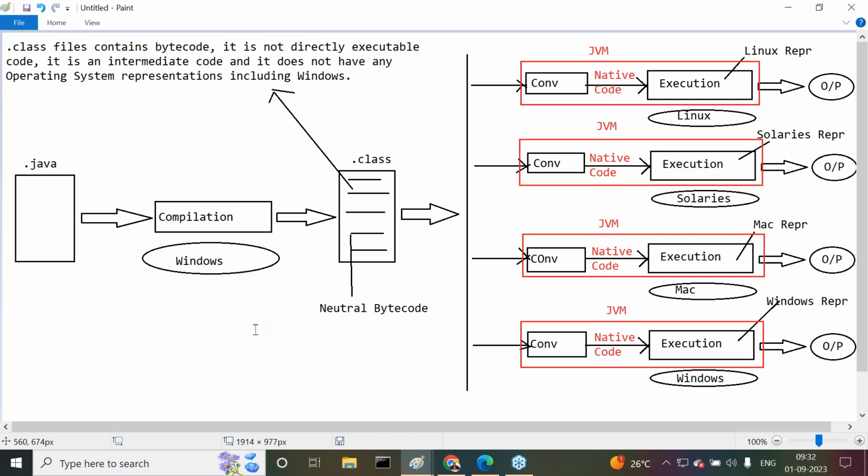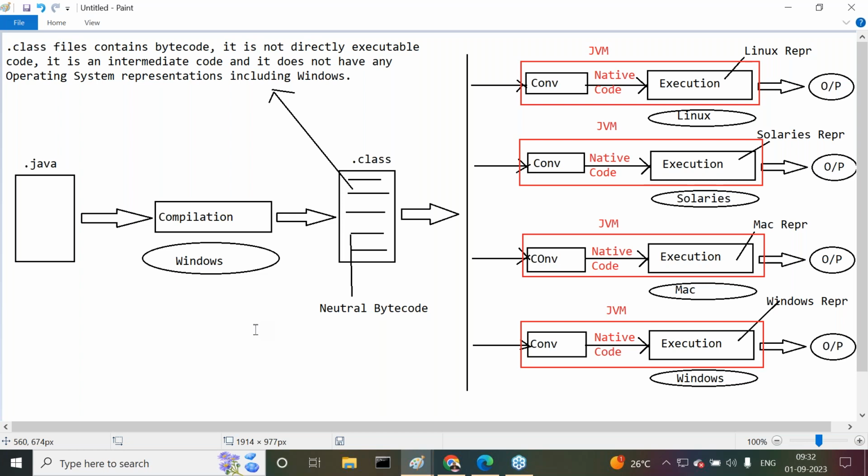Now I'm asking one question. Now try to answer it. All of you observe carefully. In this total diagram, how many times did we compile our program? Only one time. The compilation I have done only one time. On which operating system? Windows operating system. Fine. How many times have we executed this program in this diagram? Four times we have executed this program. Am I right or not? Executions are four times. Compilation is only one time. That means write once, run anywhere.